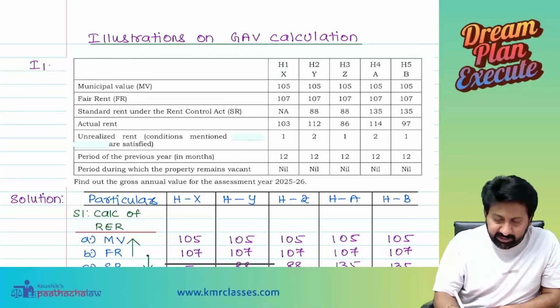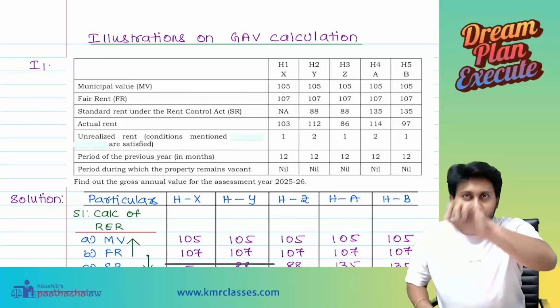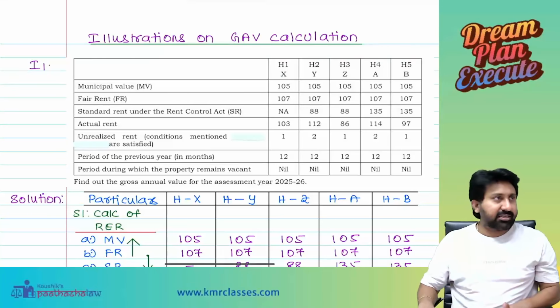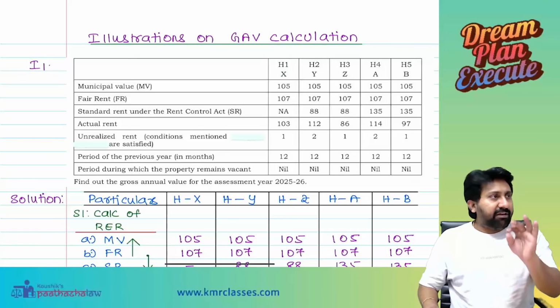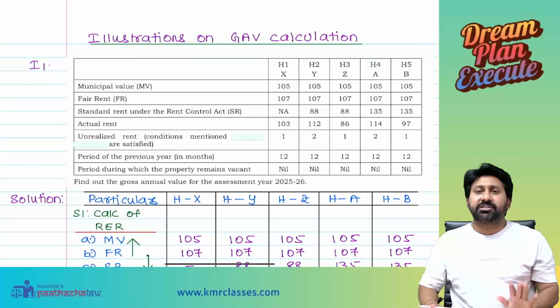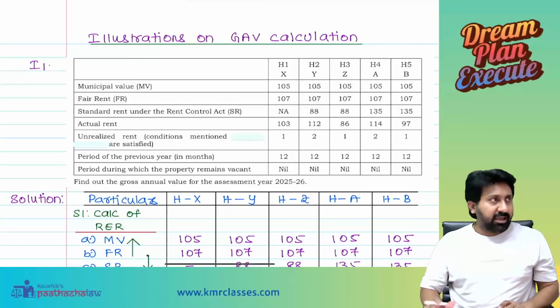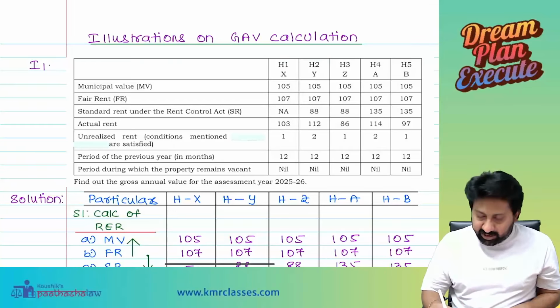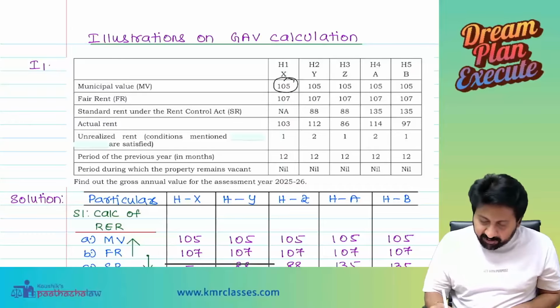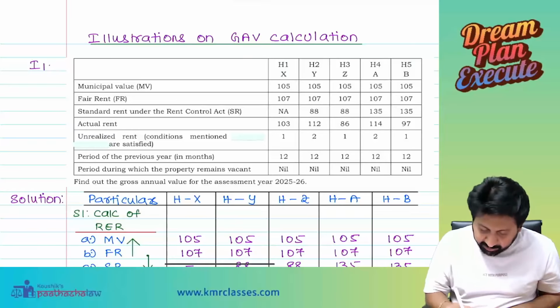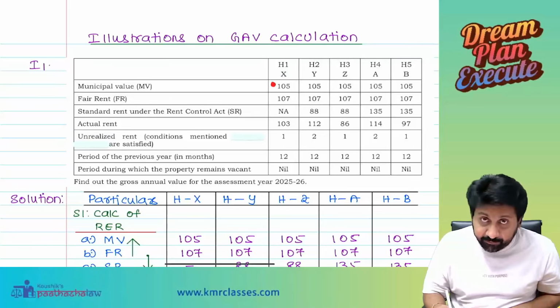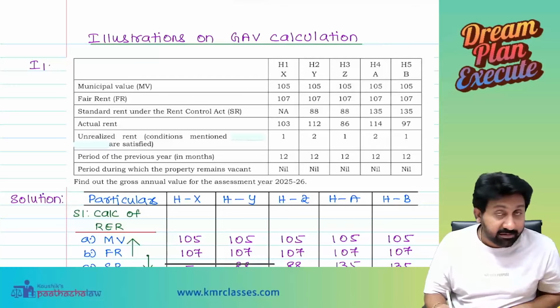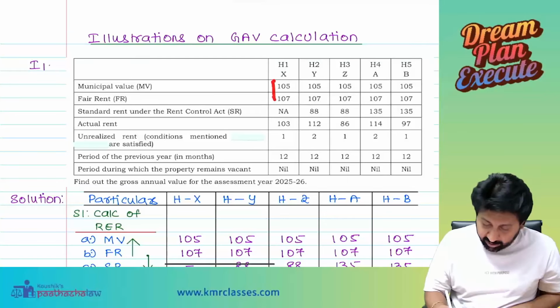Let us see this. Now, no more questions on books and other things. Focus on this. Let's complete. See here, I will first make you do one general illustration. After that, we will go into big ones. See here, municipal value. Whenever a question is given in exam, they will give municipal value and fair rent. Always what we need to see? Municipal value and fair rent, whichever is higher. 107. Compare it with standard rent.